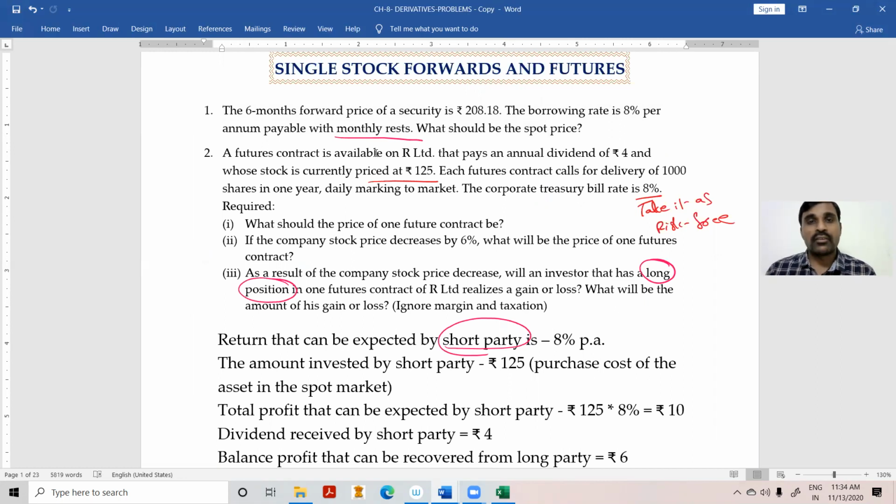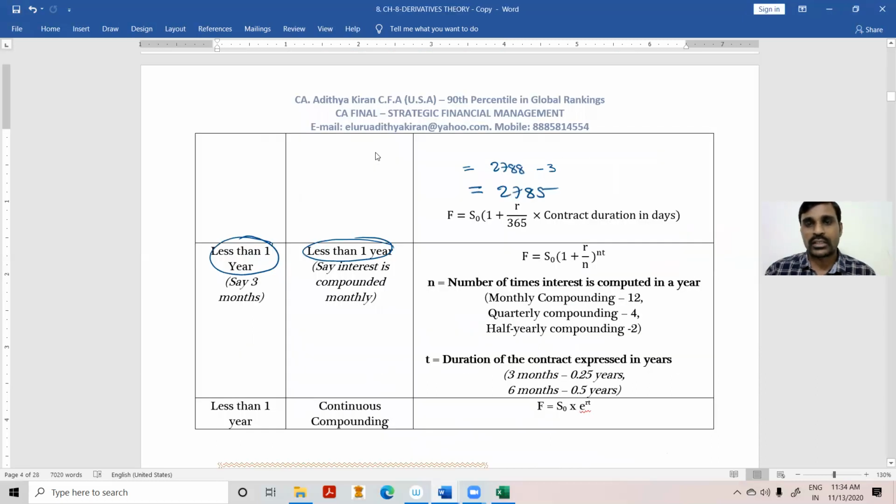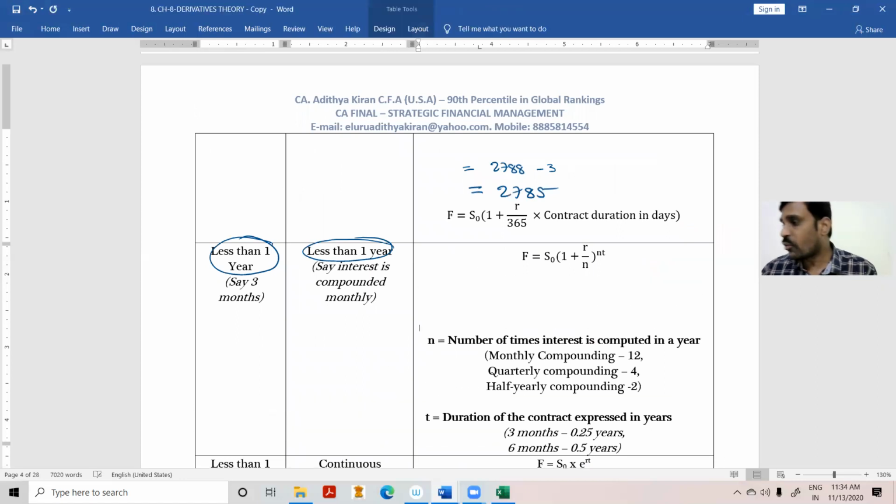So here the problem is given differently. They have given the forward price and they are asking us for the spot price. That means they have given the sale price and they are asking us to compute our investment. So same formula, we will just substitute the figures. We'll rearrange the formula, and we'll get it.